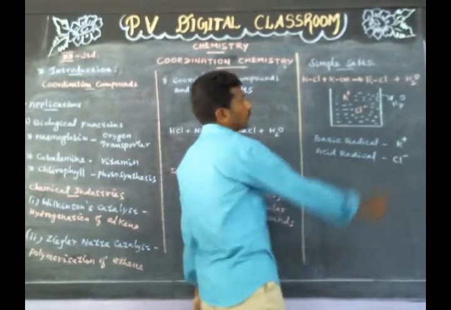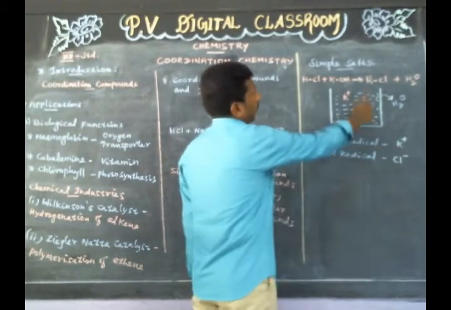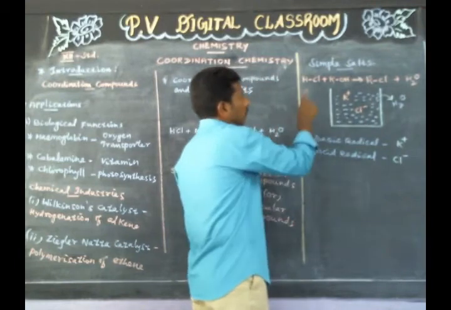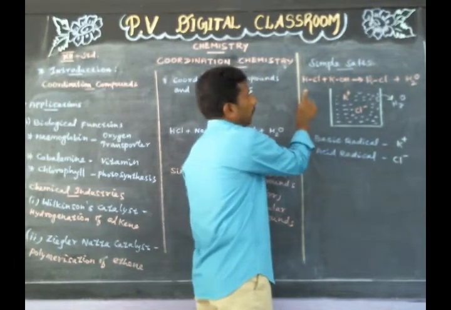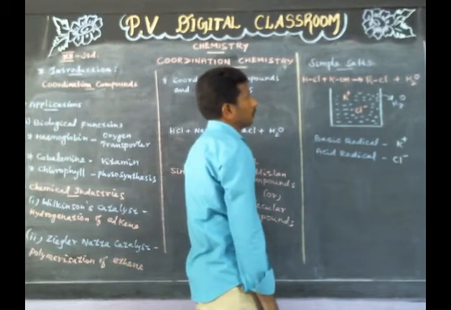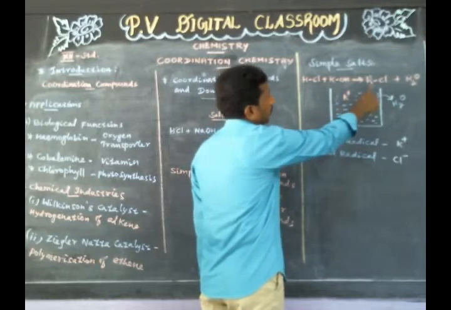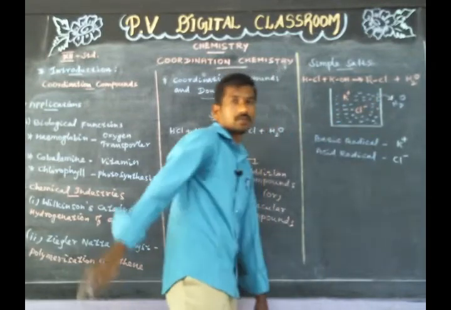Example, potassium chloride salt. Potassium chloride is formed by the neutralization of hydrochloric acid by potassium hydroxide base, that is HCl plus KOH gives KCl plus water.